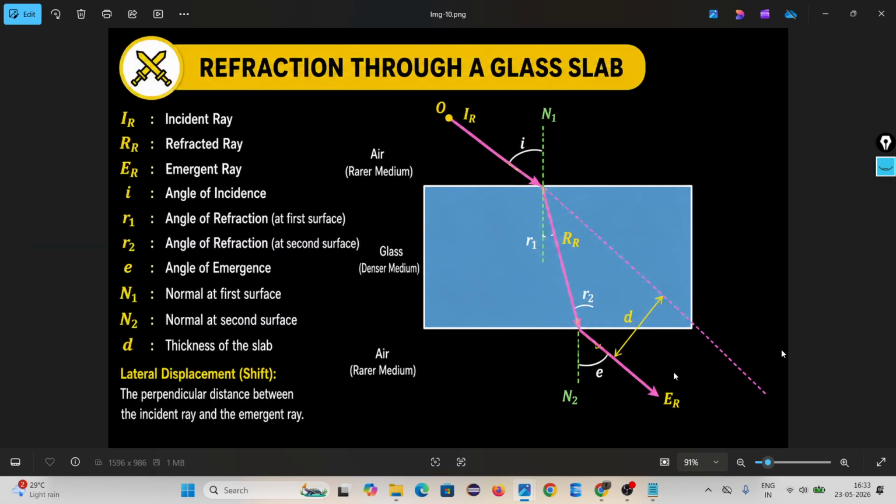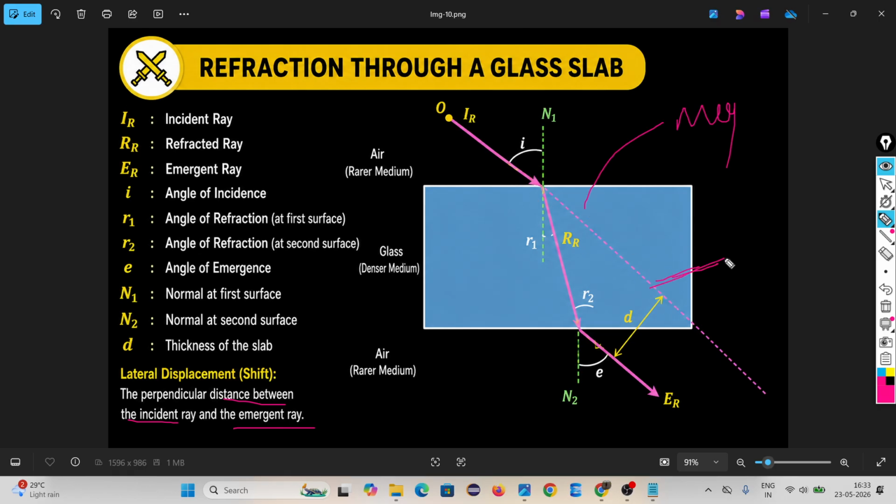Otherwise you can learn this one: the perpendicular distance between the incident ray and the emergent ray. This is the incident ray. If there were no medium, this would be the incident ray, and the distance between it and the emergent ray is called the lateral displacement. You understand or not? Understand.